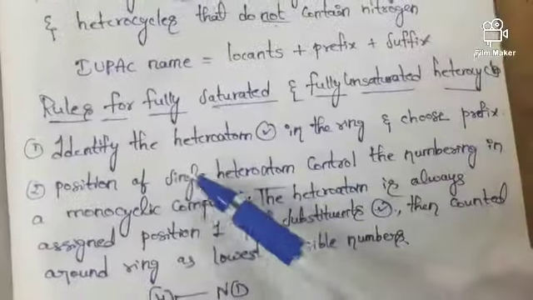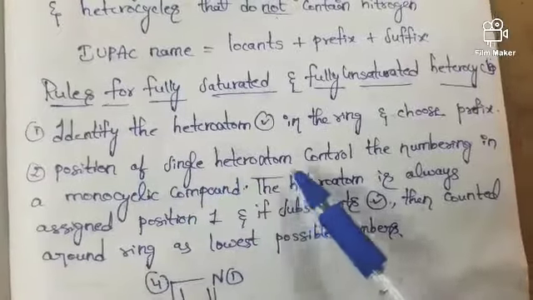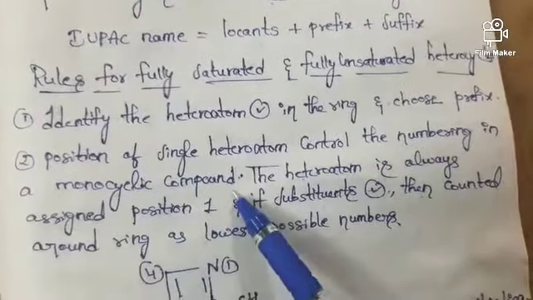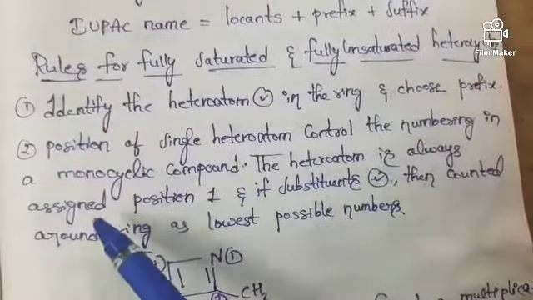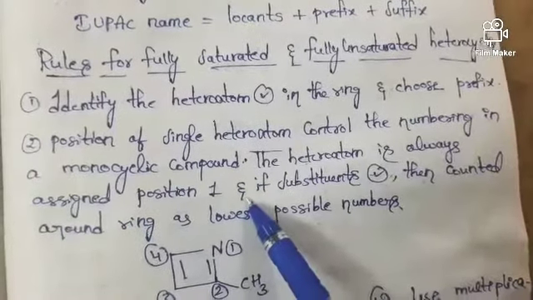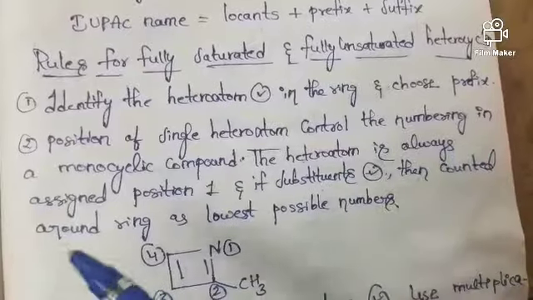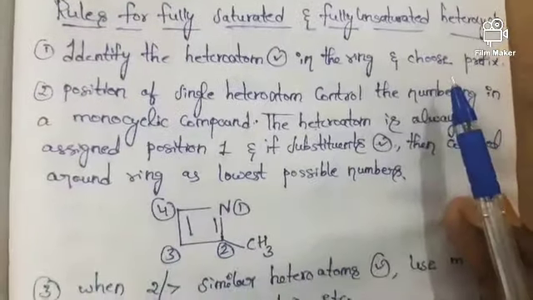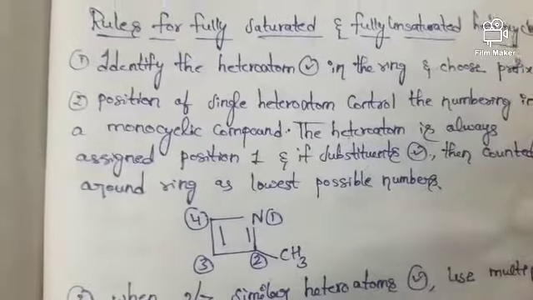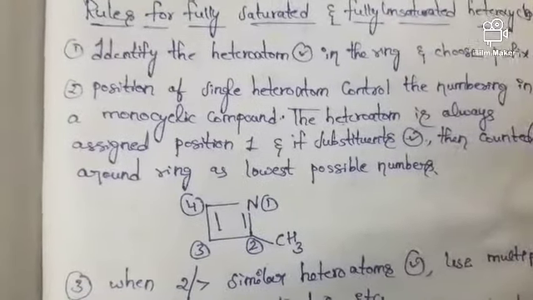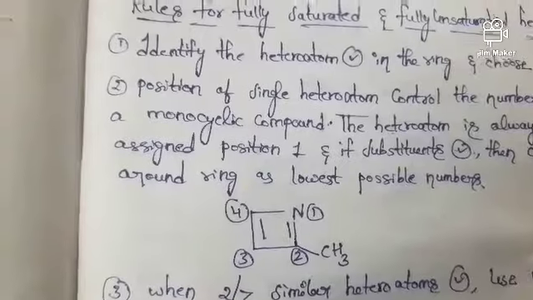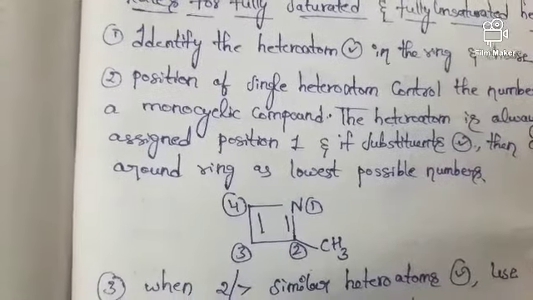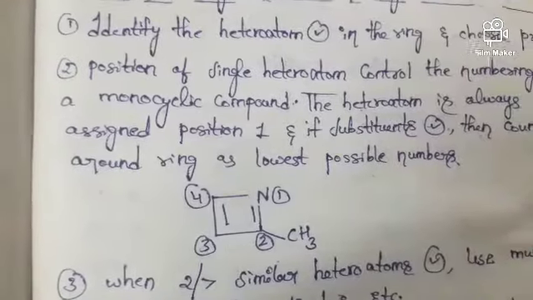Next, second rule: the position of a single heteroatom controls the numbering in a monocyclic compound. The heteroatom is always assigned position 1, and if substituents are present, then count around the ring to give the lowest possible numbers. I hope you have an idea about this, because we already learned the common IUPAC naming for normal alkanes.